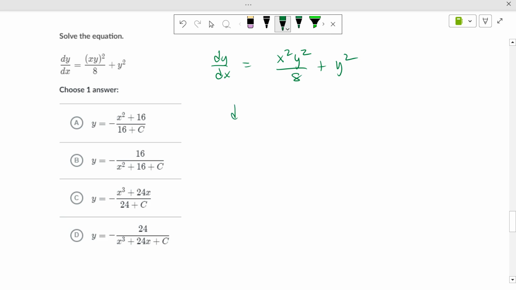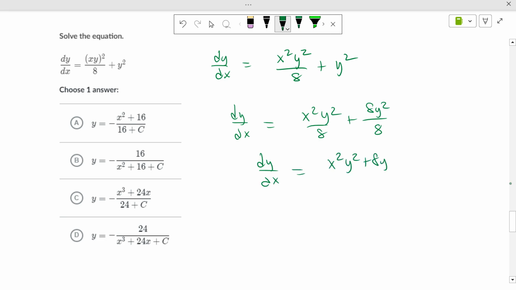So, dy/dx equals x squared y squared over 8 plus 8y squared over 8. So then we're making it one fraction. dy/dx equals x squared y squared plus 8y squared all over 8.